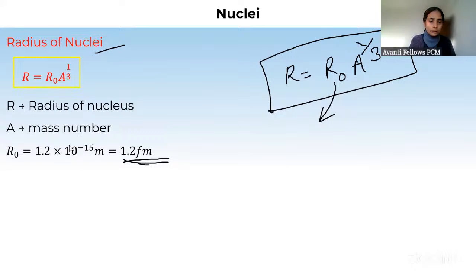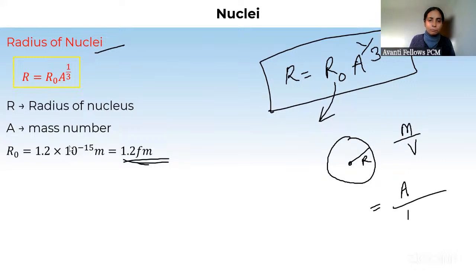Done. So now there is one very important thing: does the density of nucleus depend on its mass number or not? ठीक है? Density of nucleus. So if you are talking about a nucleus, radius is R, its density you will write as what? Mass by volume. ऐसे ही डेंसिटी निकालते हैं, ठीक है? सो मास को मास नंबर से इंडिकेट कर सकते हैं, डिवाइडेड बाय वॉल्यूम 4/3 पाई R cubed. R क्या लिखोगे? R naught A to the power 1/3 का क्यूब.